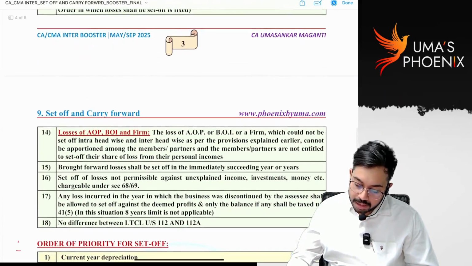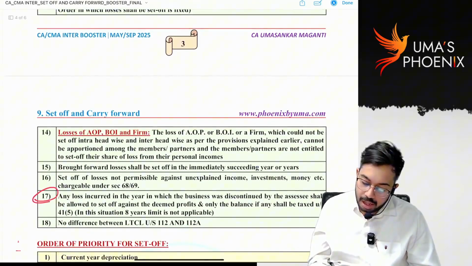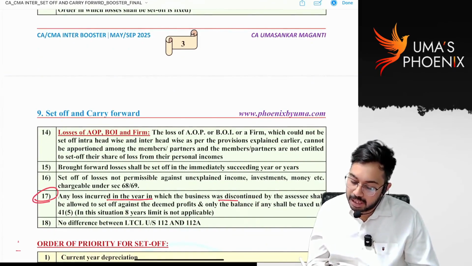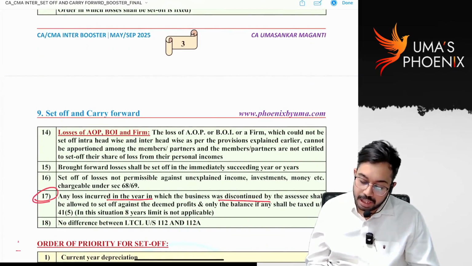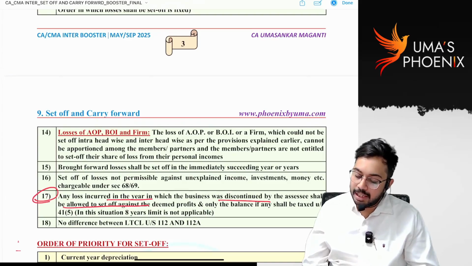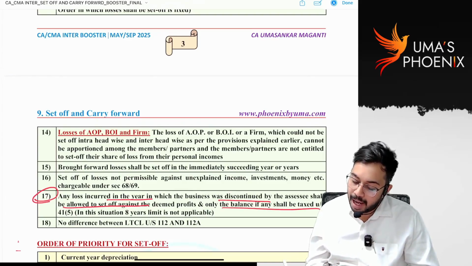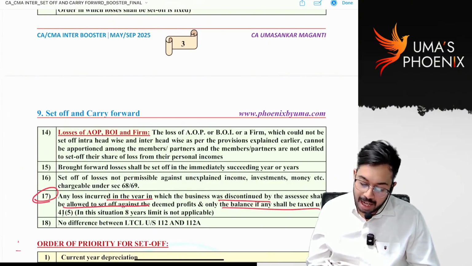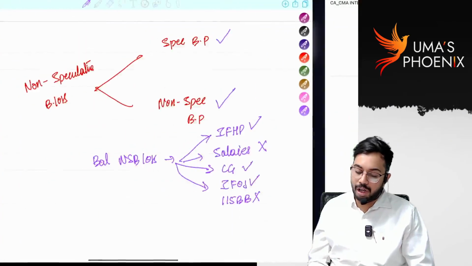Then this point is important. Any loss incurred in the year in which business was discontinued by the assessee shall be allowed to be set off against the deemed profits, and only balance, if any, shall be taxed under section 41(5). What do you mean by this?